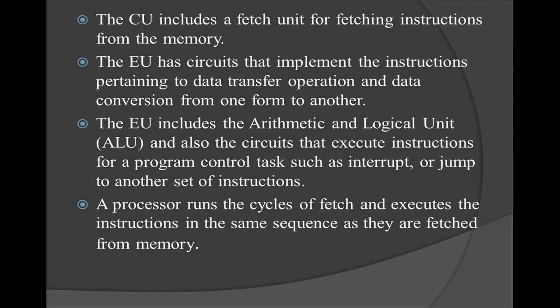So a processor is a system. A processor has 2 essential units. The first one is the program flow control unit, that is CU, and the second one is the execution unit, EU. So these are the 2 units by which the processor is controlled and executed.